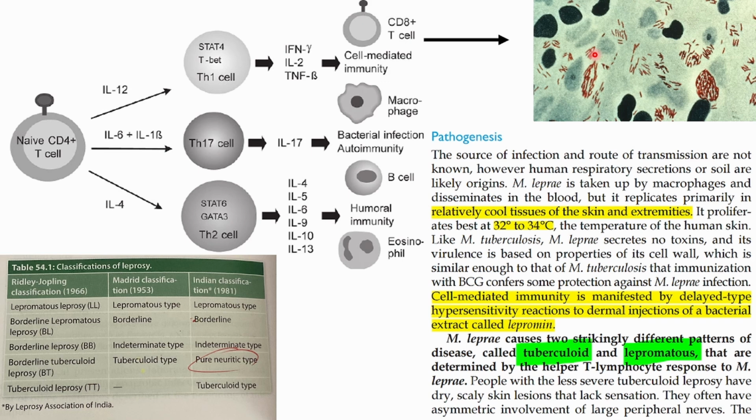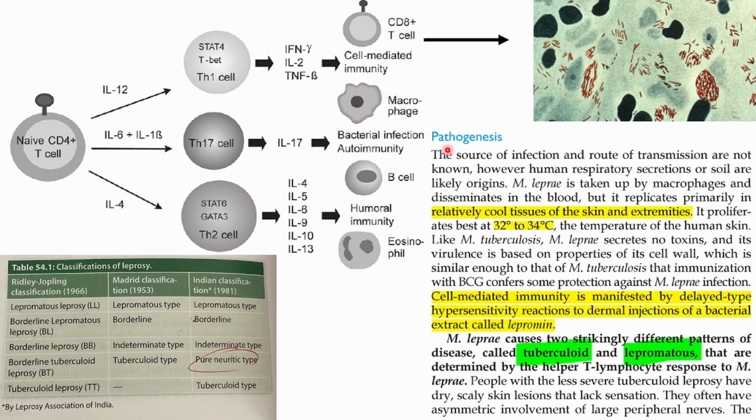Inside the neurons there are the cells called Schwann cells, and these bacteria enter the Schwann cells of the peripheral nerve. After they enter, our immunity will be activated, so macrophages will be activated.